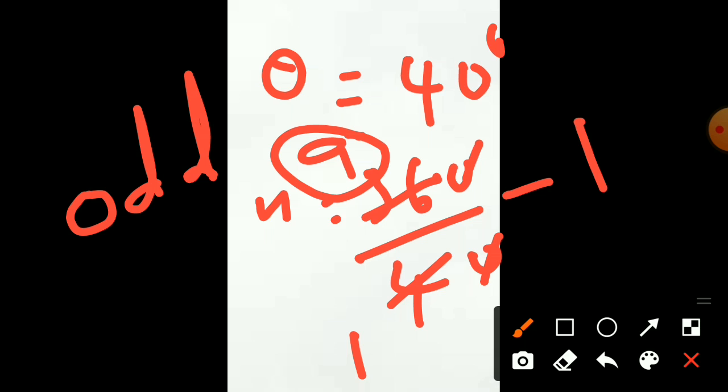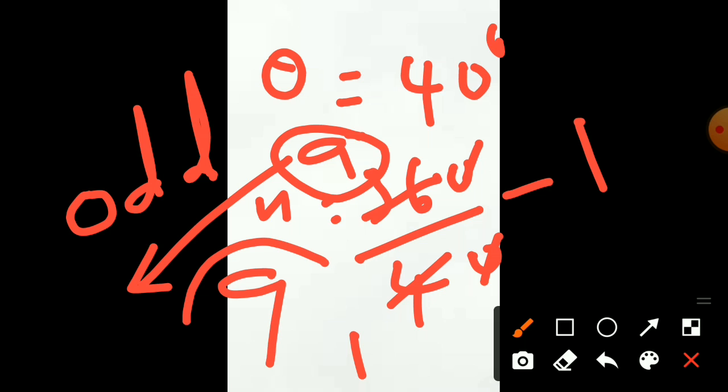At the time, no need to do the minus 1. Only this odd number is the answer. That means 9 images will be formed when the angle in between two plane mirrors is 40 degrees. Yes, odd number means no need to do the minus 1.